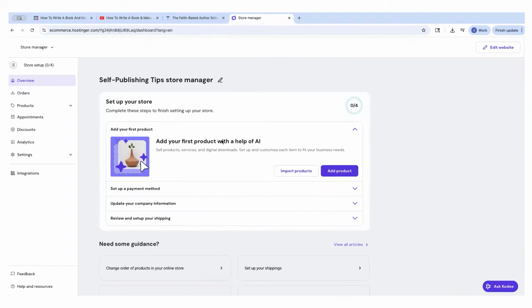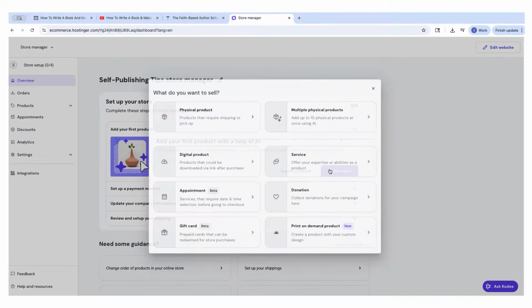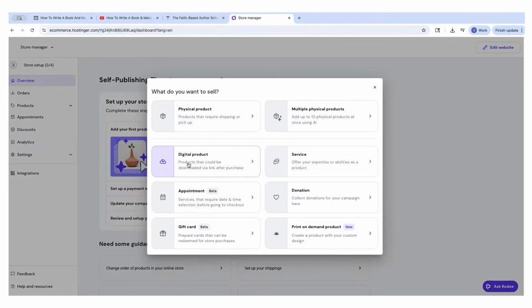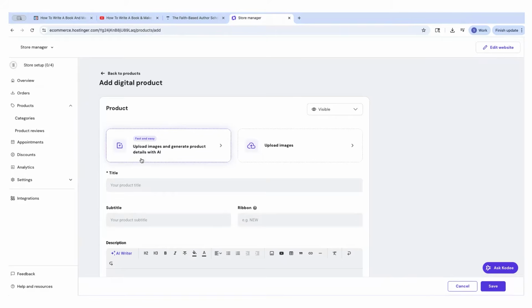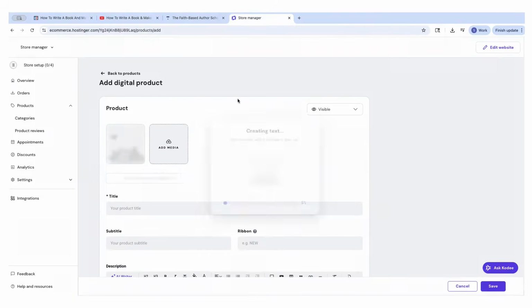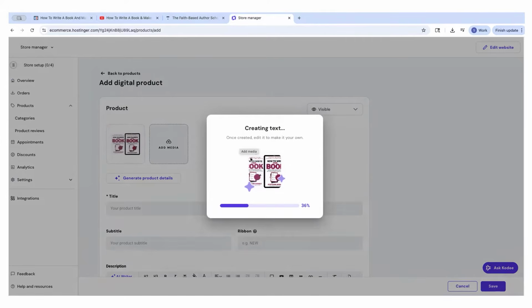Now it's going to prompt me to add my first product with the help of AI. This is the back end of your store. So I'm going to click here, add product. And then I am doing a digital ebook, so I'll click digital product. And then you're going to upload the front cover of your book. So I will get the mock-up that I created, and the AI is literally reading what is on this book cover, and it's going to create its product description based on the cover.